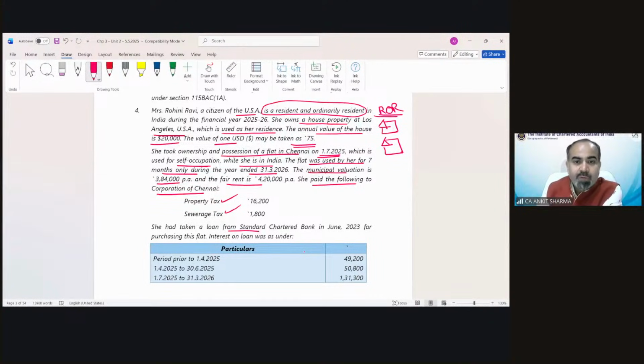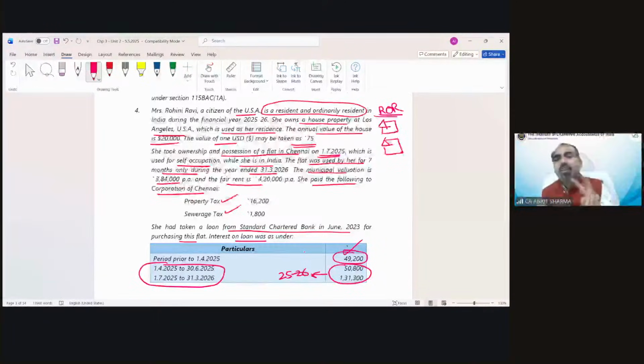She had taken a loan from Standard Chartered Bank in June 23 for purchasing this flat. The interest information has been given. Prior period interest, that means pre-construction period interest, is already given in the question. No need to calculate it. And interest during the previous year, these both interests are for our previous year 25-26. You can see the duration is from 1st April till 31st March 26, but it has been given in 2 parts. Does not matter. That would be my current year interest. This is my PPI interest.